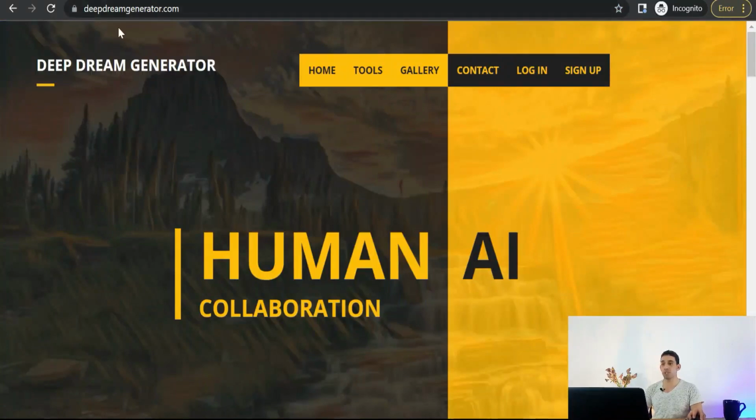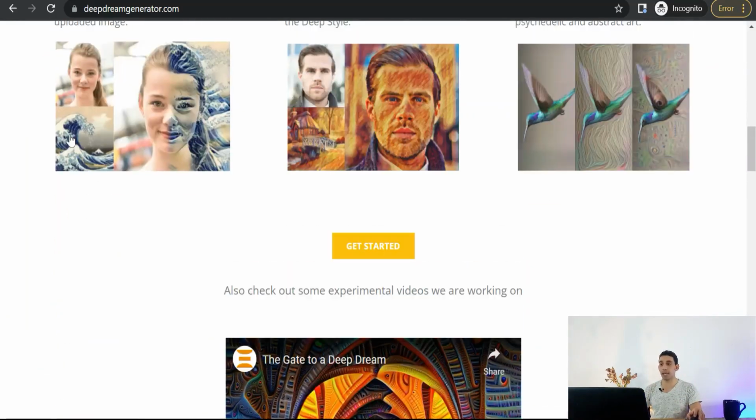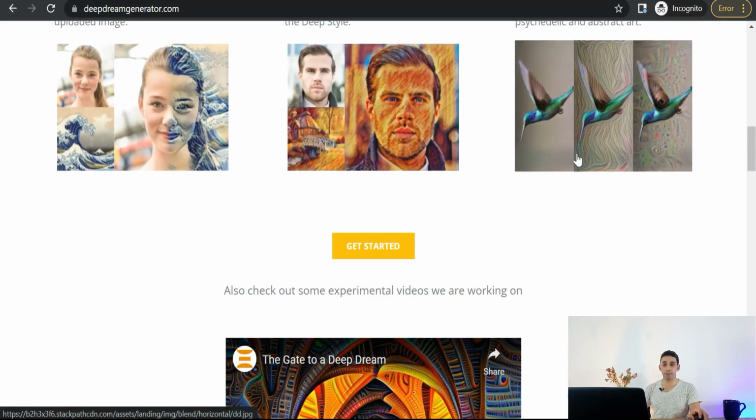deepdreamgenerator.com. Here in simple words, you can create a dreamy image based on your photo. Here you can upload your photo and upload an extra photo and merge them or combine them into a dreamy photo. For example, to be more clear, like that, this amazing photo and the second one, and combine them to this artistic photo as you see, or that example, or that.